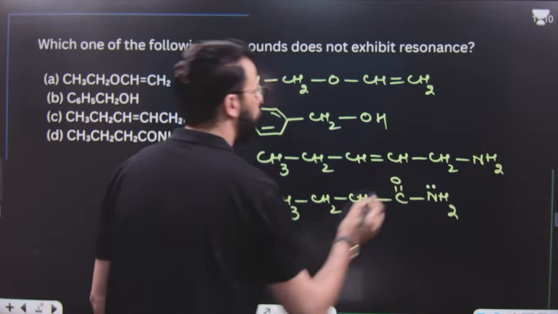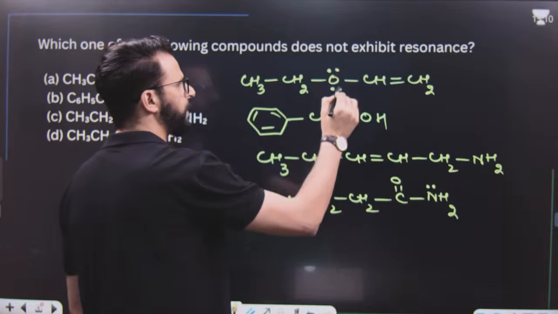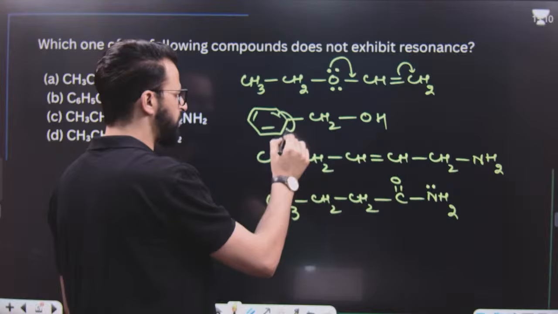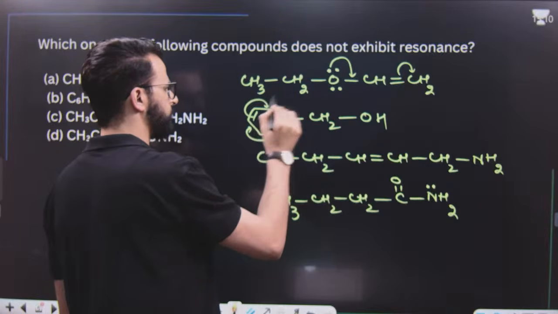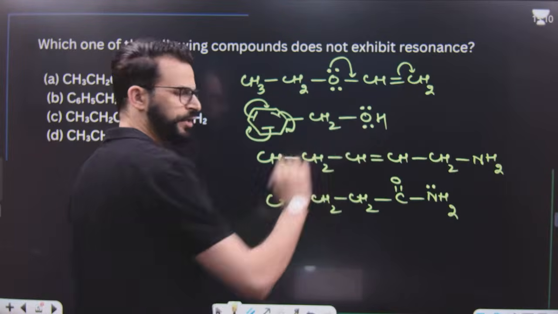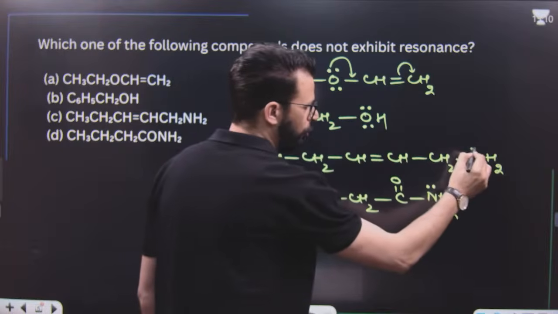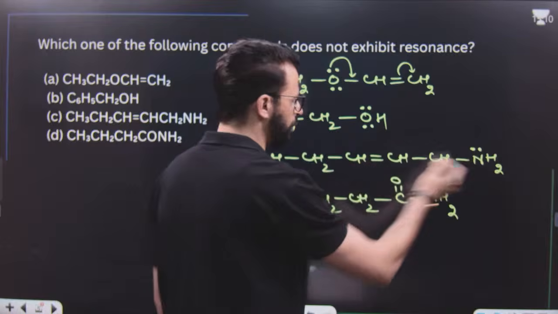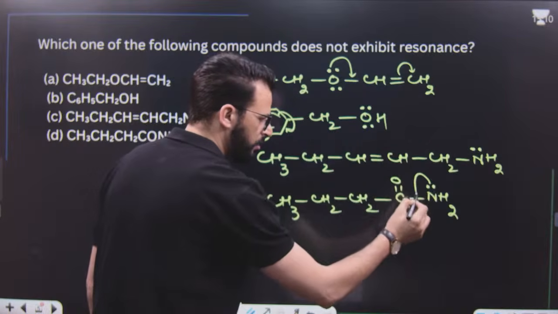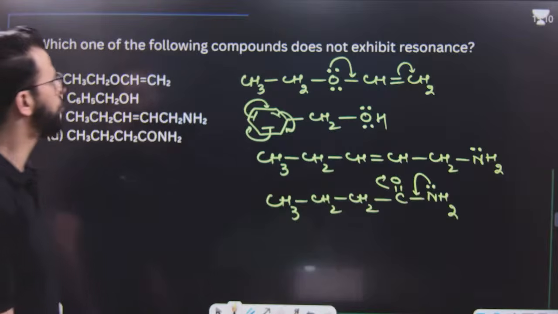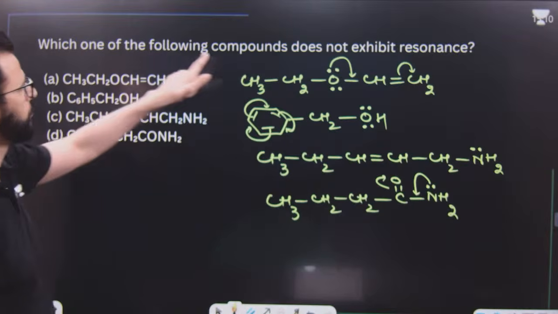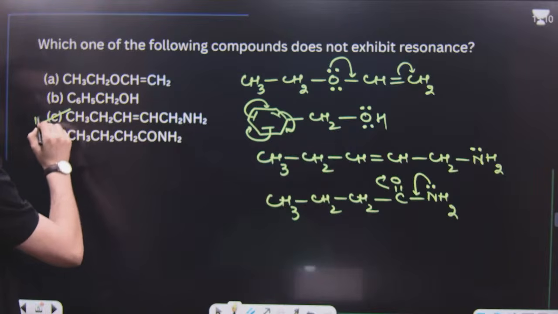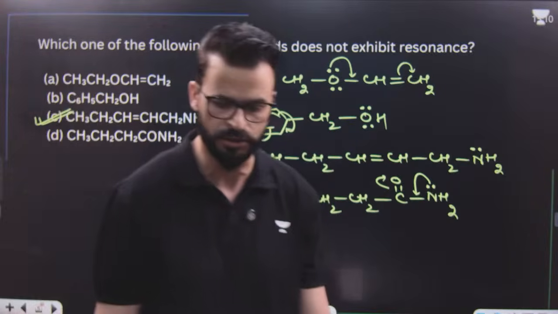Now we know here, the lone pair of electrons can take part in resonance like this. Yes or no? Here, these pi electrons can take part in resonance. This lone pair will not, because it is not in conjugation. This pi bond and this lone pair are not in conjugation, so there will be no resonance. But here there will be resonance. So in these compounds, this one does not exhibit resonance, so the answer is simply C. It is a very, very simple question.